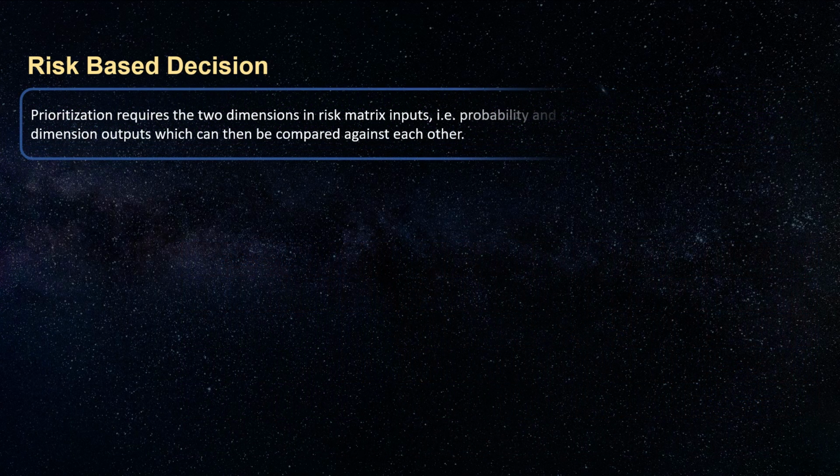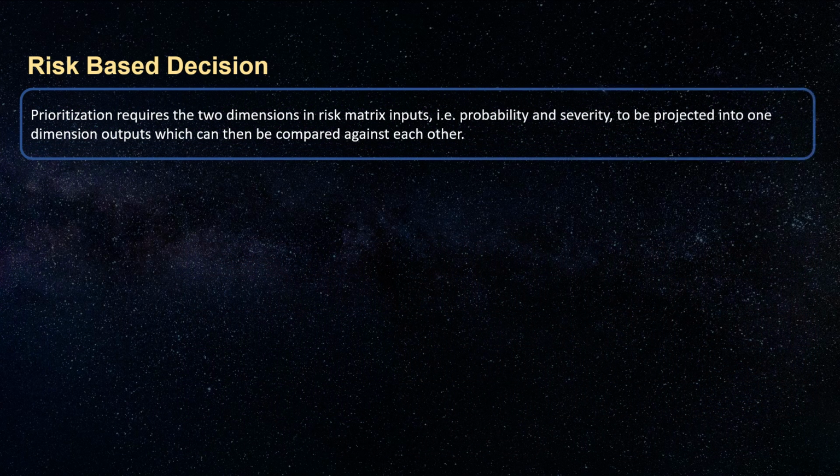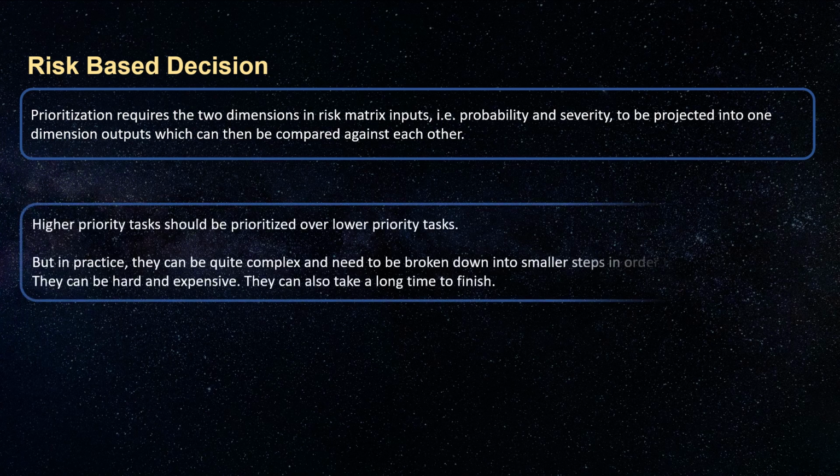Prioritization requires the two dimensions in risk matrix inputs, i.e. probability and severity, to be projected into one-dimensional outputs which can then be compared against each other. Higher priority tasks should be prioritized over lower priority tasks. But in practice, they can be quite complex and need to be broken down into smaller steps in order to be manageable. They can be hard and expensive. They can also take a long time to finish.